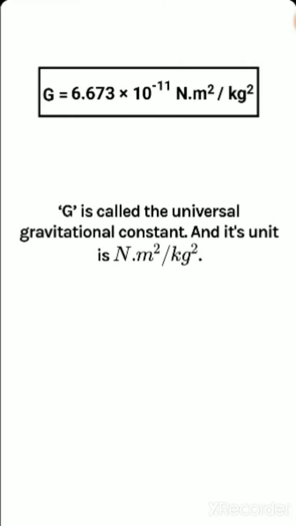G is called the universal gravitational constant, its unit is Newton meter square per kilogram square, and the value of G is 6.673 into 10 to the power minus 11 Newton meter square per kilogram square. This we have already discussed.